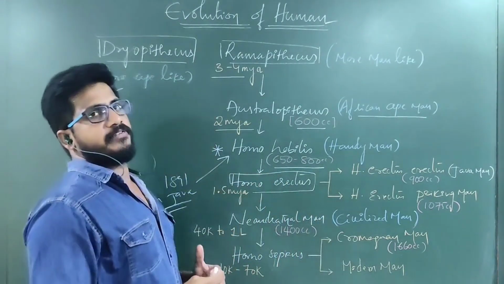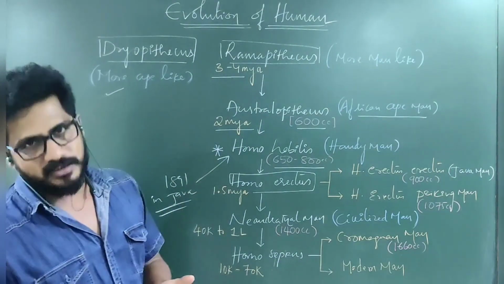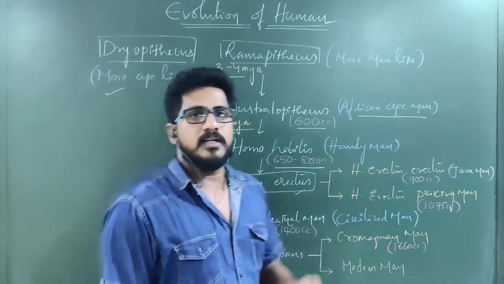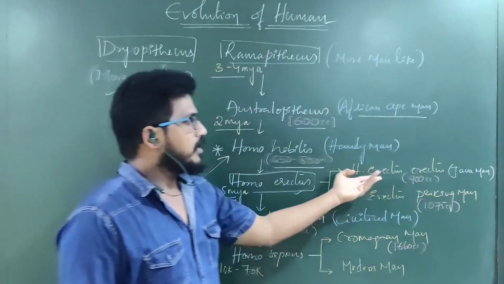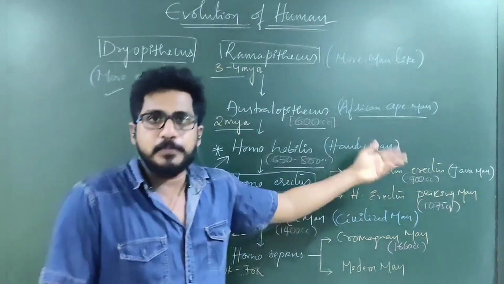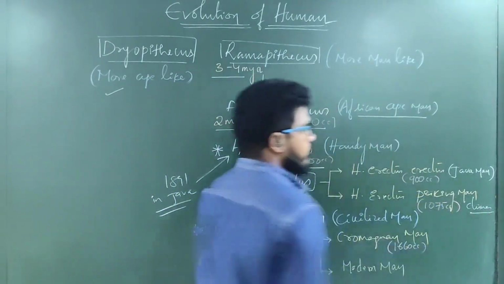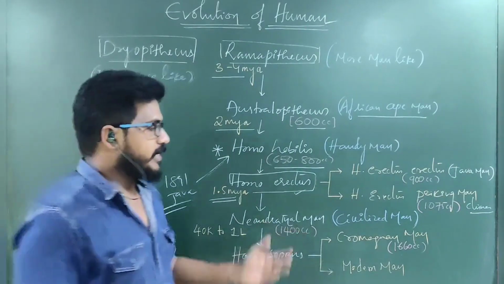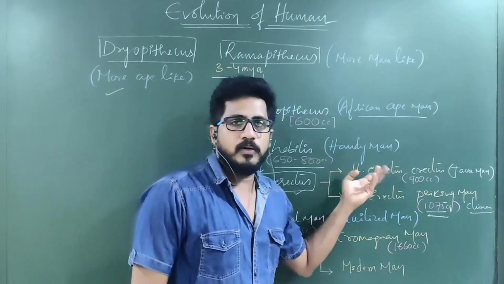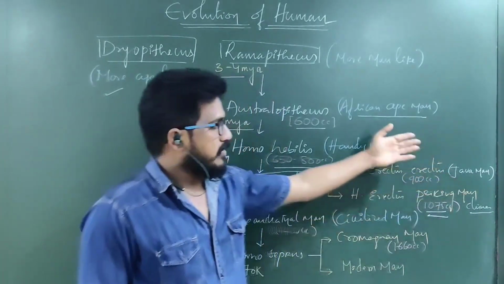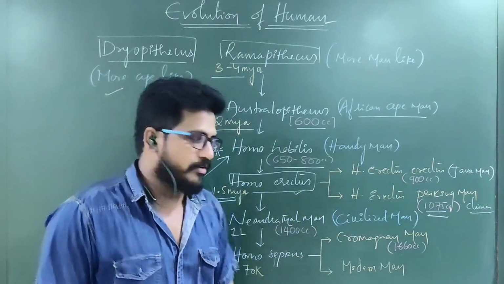Erectus means the body has stiffened, it is not bending, and they were the first meat eaters, nothing but carnivorous, non-vegetarian, the Homo erectus. The Homo erectus fossils were found in two different areas. One is the Java man, Homo erectus erectus subspecies, with 900 cc, whereas another one was found in China. This is also called China man, Peking man, Homo erectus Peking man. He has 1075 cc, a better cranial capacity than the Homo erectus erectus called Java man. So Java man cranial capacity is 900, whereas the China Peking man cranial capacity is 1075.